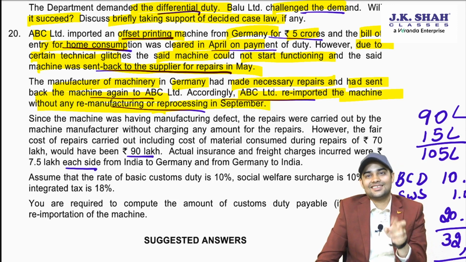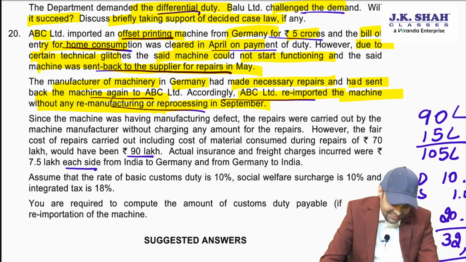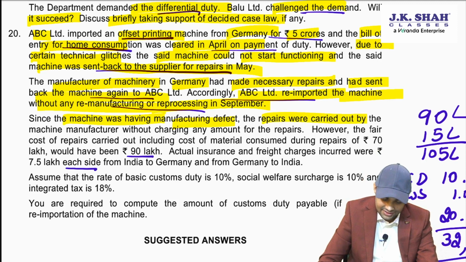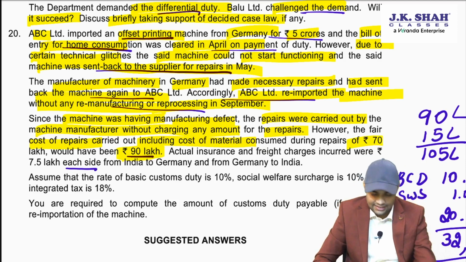In such cases, custom duty is applicable on fair cost of repair plus to and fro freight and insurance charges. Since the machine had a manufacturing defect, repairs were carried out without any charges. However, the fair cost of repair including cost of material of 70 lakh would have been 90 lakh. So total fair cost of repair is 90 lakh.